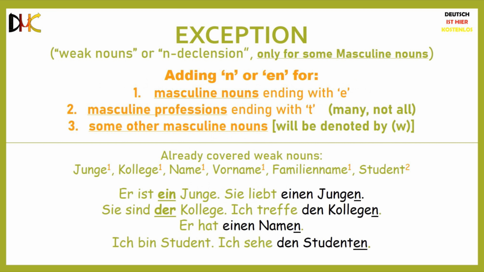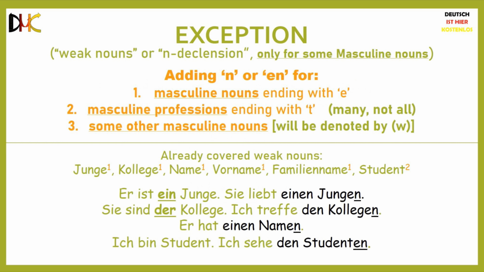Now, masculine nouns ending with the letter E are not the only type of masculine nouns that fall under this exception. It also applies to many masculine professions ending with the letter T. Note that it applies to many of the masculine professions ending with T, but not all of them. An example is der Student. Ich bin Student. Ich sehe den Studenten. In this case, since the last letter of the word is not E, we add en instead of just n.